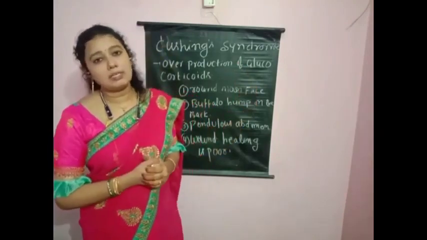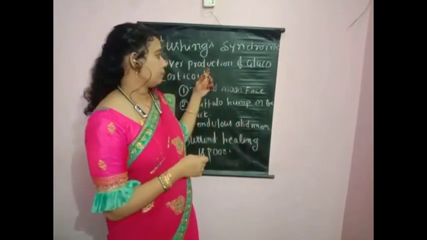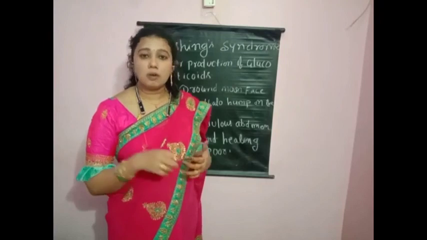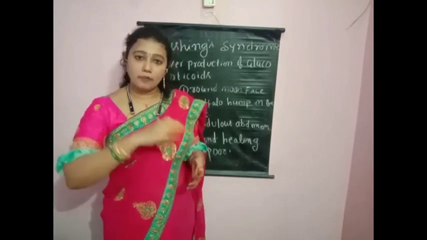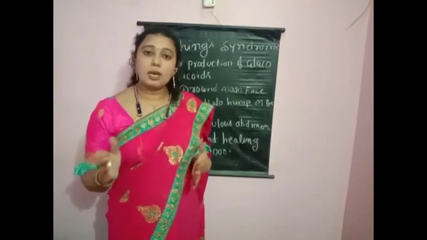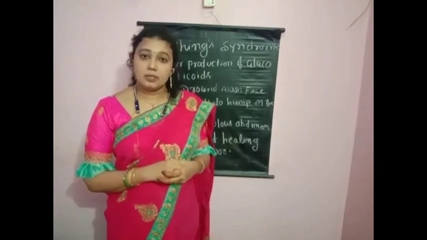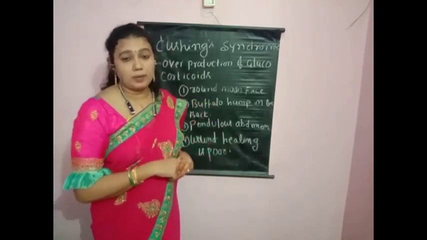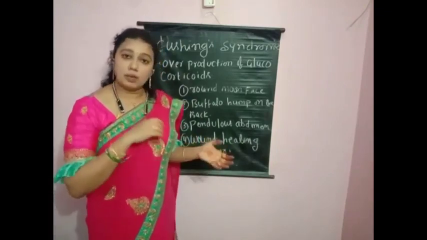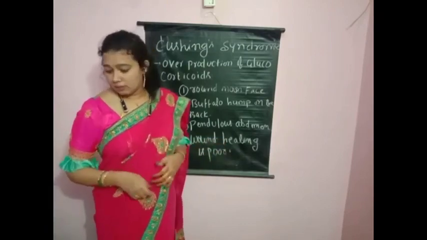How do we get Cushing syndrome, children? The overproduction of glucocorticoids gives Cushing syndrome. What are the symptoms of Cushing syndrome, children? Round moon face and a buffalo-like back. You can see the buffalo hump-like structure on the person's back, children, and a pendulous abdomen, and if the person gets a wound it will not heal fast.